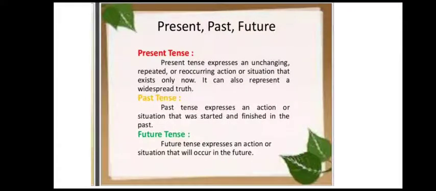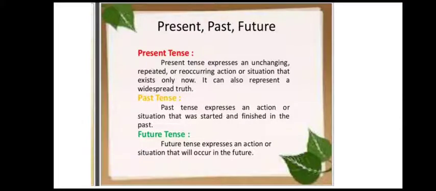Now let us understand what is past tense, what is future tense, what is present tense. Present tense expresses an unchanging, repeated or reoccurring action or situation that exists now. It can also represent a widespread truth.